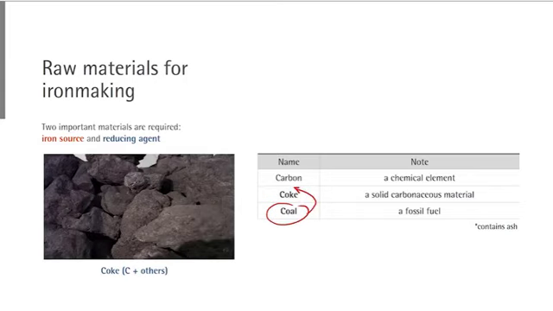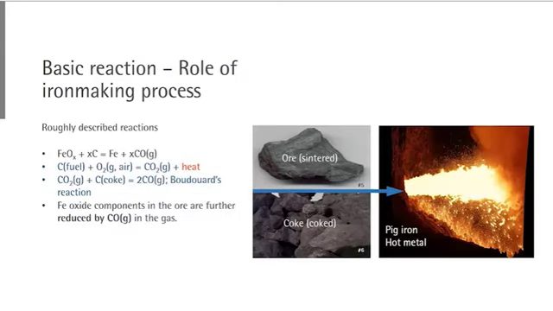The coke is finally used in the iron making process, and similar to iron ore, the coal and coke also contain a certain amount of impurities. This is called ash. This is also silica, aluminium, and a certain level of sulfur. Now let's look at the basic reactions happening in the iron making process.